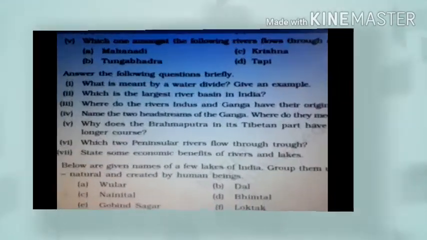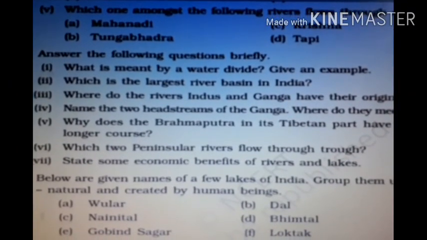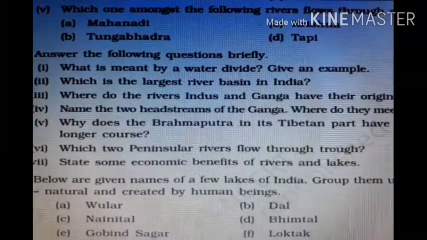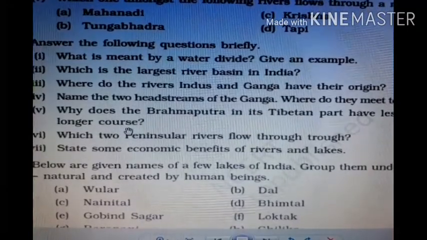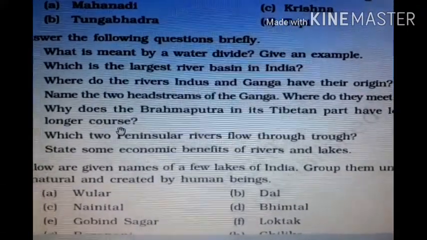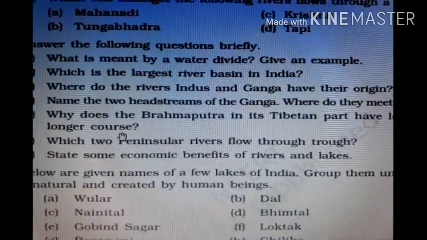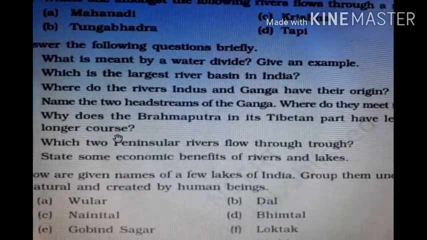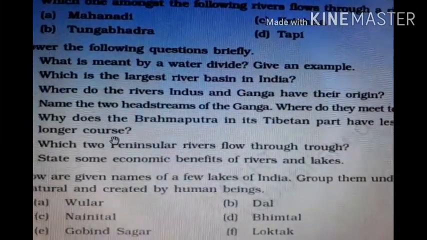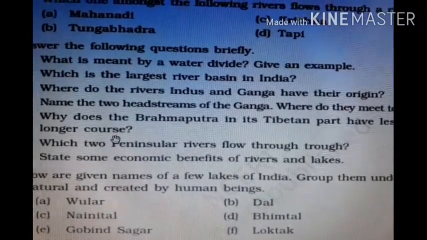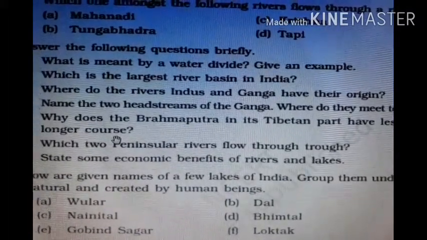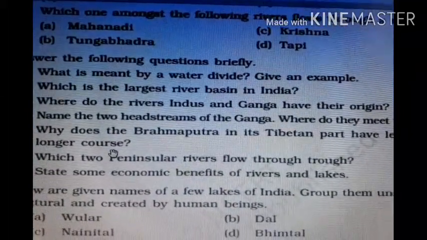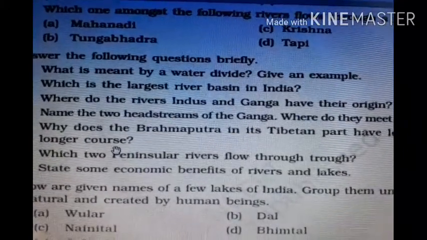Next question: why does the Brahmaputra in its Tibetan part have less silt despite a longer course? The right answer is, Tibet is in the rain shadow of the Himalayas and is a region of scanty rainfall. It is a cold, dry region. Here, the river carries a smaller volume of water and less silt.